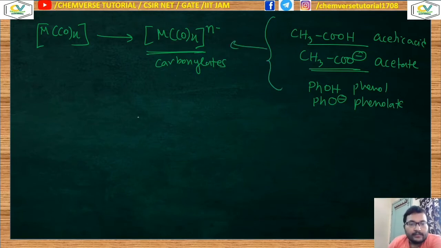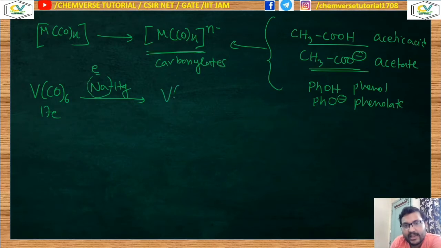Now what could be the possible way to generate the metal carbonylate? You can think of some 17 electron species like vanadium hexacarbonyl, which is a 17 electron species. If I treat it with sodium amalgam, sodium will act as an electron source and it will produce this kind of carbonylate. So this is one method of the generation of the metal carbonylates.